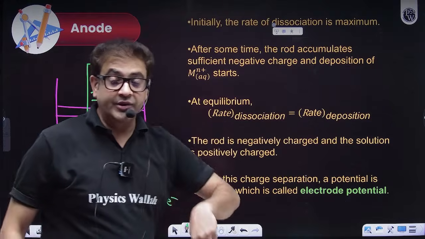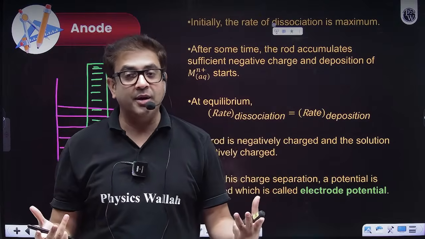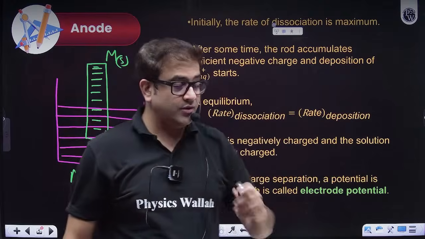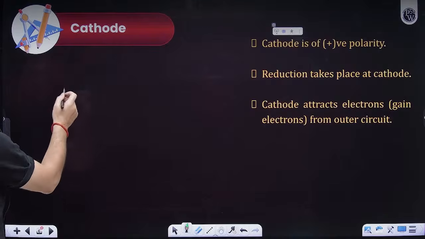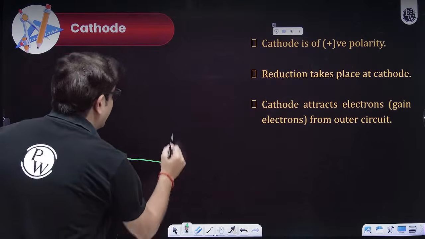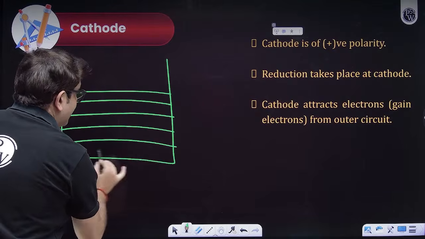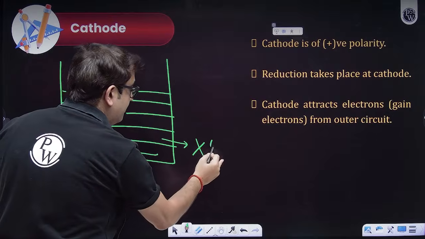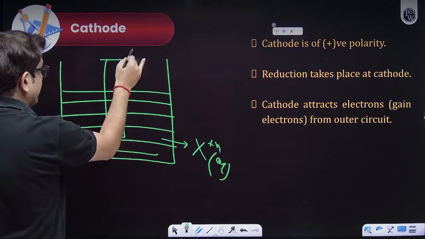But the opposite thing can also take place because equilibrium is disturbed. It can regain equilibrium after ionizing or after deionizing. So if the opposite thing is happening, then reduction will take place. You have the same solution, but let's say here I'm adding some X plus n ions, and that metal X is deposited over here.